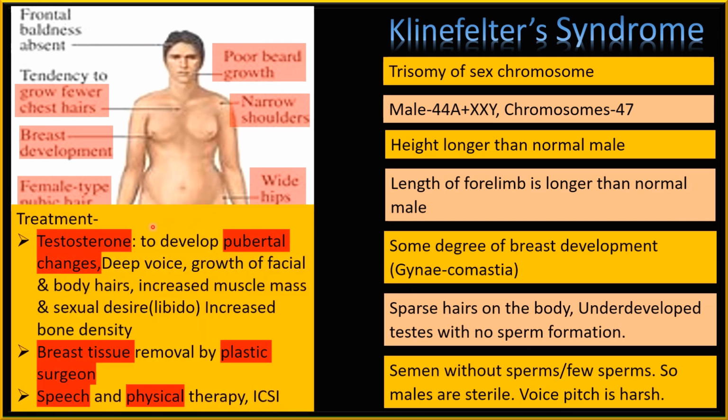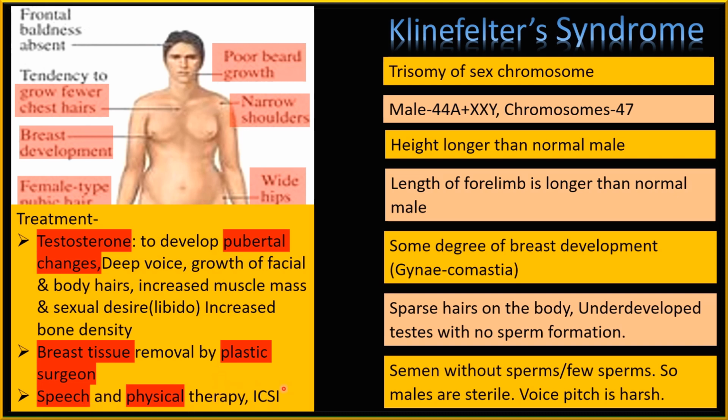Now as far as treatment is concerned, we can give hormones such as testosterone to develop pubertal changes such as deep voice, growth of facial and body hairs, increased muscle mass, and sexual desire. Sexual desire is also called libido, then increased bone density. Then in case of breast development, the breast tissue can be removed by plastic surgery. Then as the voice pitch is very harsh, such people require speech and physical therapy.